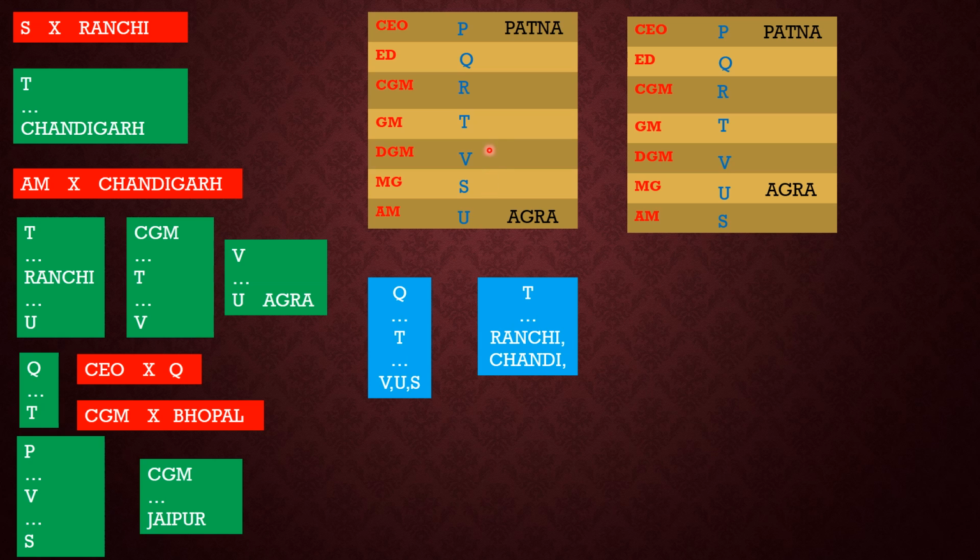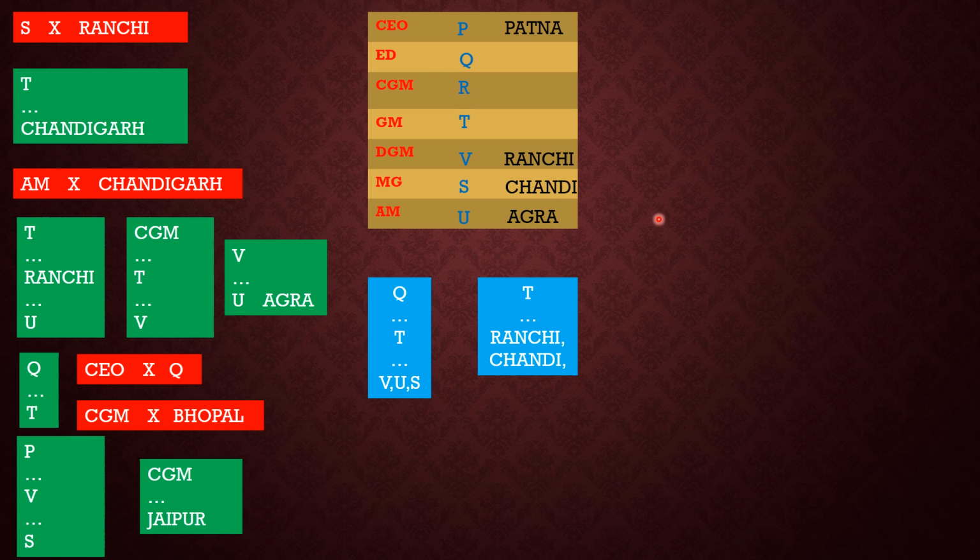Also it is given that S does not belong to Ranchi. So we can say that V will belong to Ranchi and S will belong to Chandigarh. One more thing is given that AM does not belong to Chandigarh. But according to our second diagram, AM will belong to Chandigarh. There is no other condition. Therefore, our second diagram is not correct and hence we will not update it.